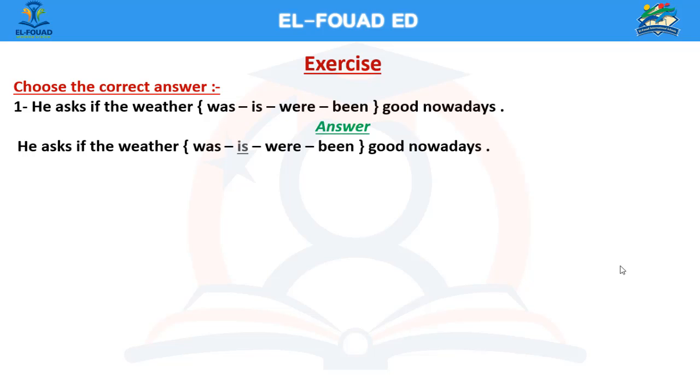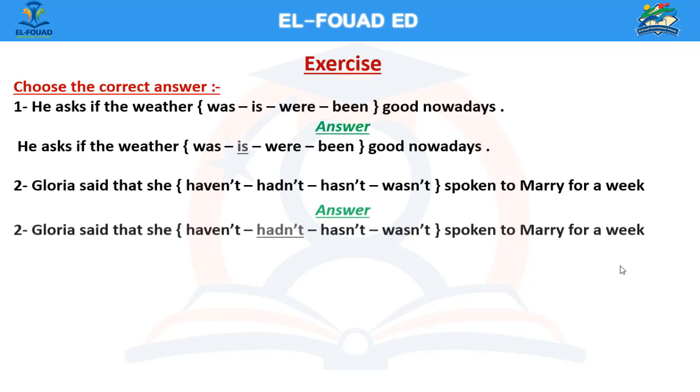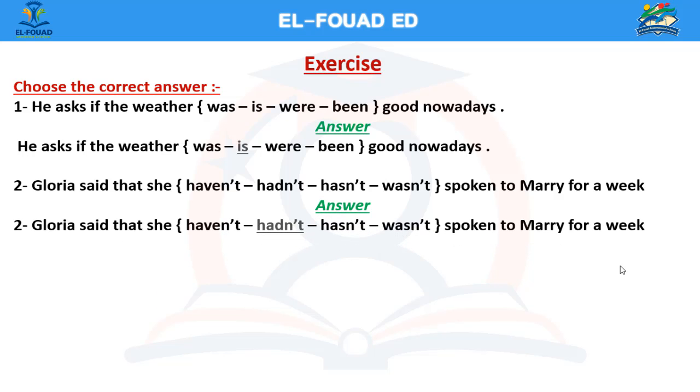Because the reporting verb is asks, it's present. Number 2, Gloria said that she haven't, hadn't, hasn't, wasn't spoken to Mary for a week. Answer: Gloria said that she hadn't spoken to Mary for a week because the reporting verb in this case is past.